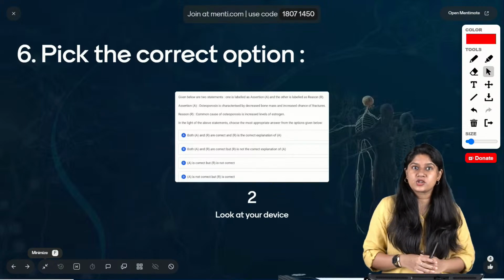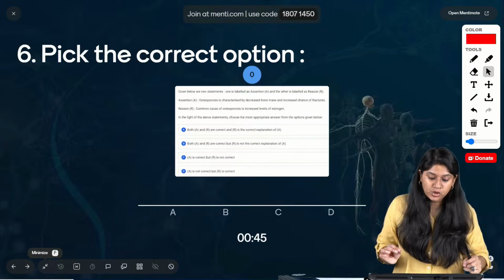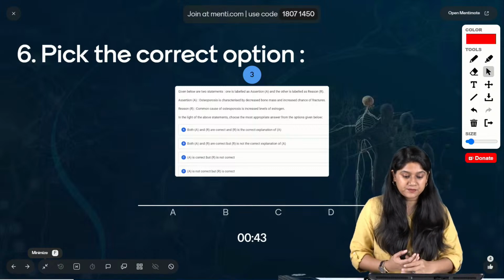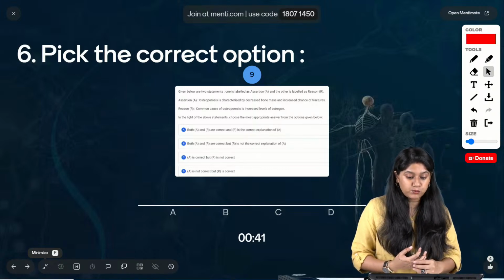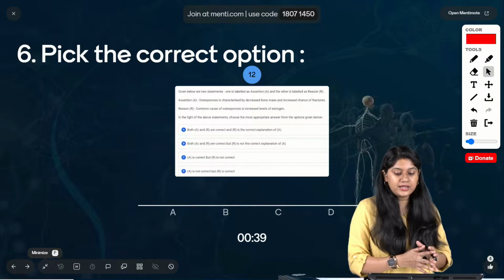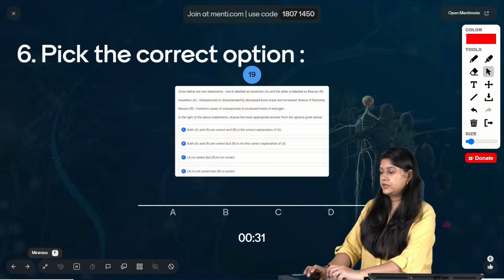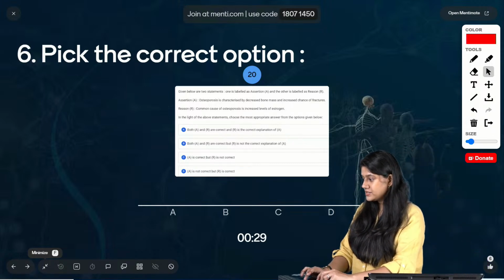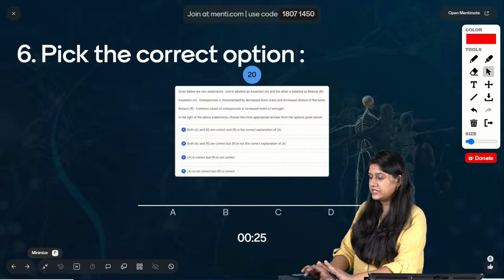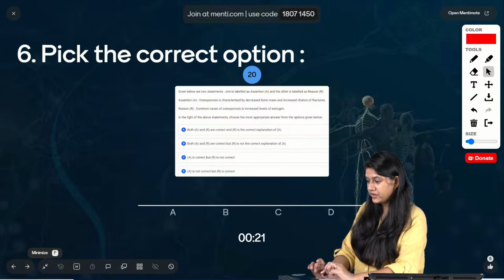We have assertion and reason over here, everyone. Assertion statement says that osteoporosis is characterized by the decrease in bone mass and increase in the chance of fracture. Reason for this is that the common cause of the osteoporosis is increased level of estrogen. Now, this is a very, very easy question. See, all the disease questions are super easy, right? All the disease questions are really very easy.